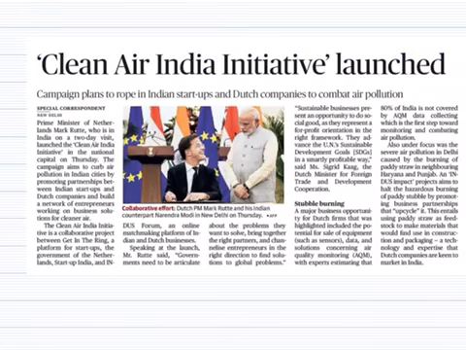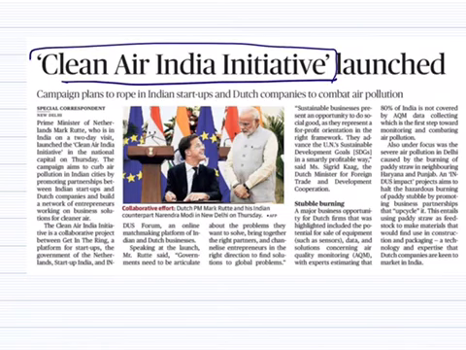The first article is on Clean Air India Initiative. In this particular article, we need to know what this initiative is and which are the member countries. Here, for our prelims perspective, we should know that India and Netherlands, these two countries, are partnering for this initiative to reduce air pollutant levels or to combat air pollution.